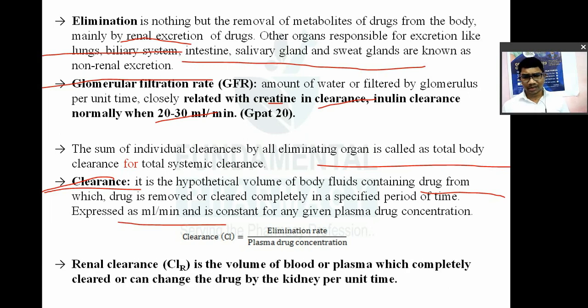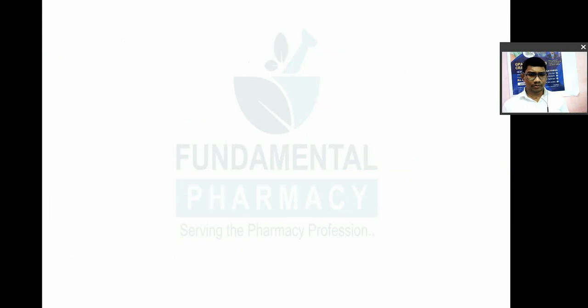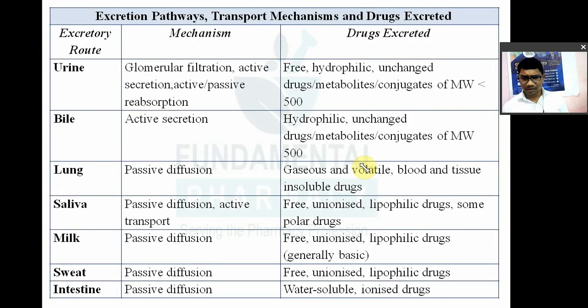We have seen renal clearance means clearance by kidney. We have also seen this. There are different routes. Which kind of drugs are eliminated by which route? In the urine, what is the mechanism for elimination? Glomerular filtration, active secretion and passive or active reabsorption.